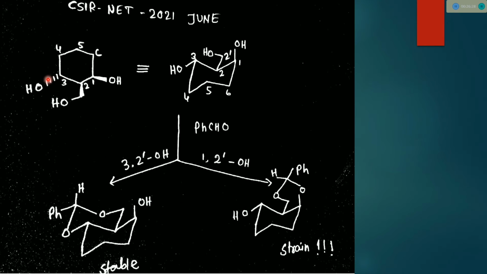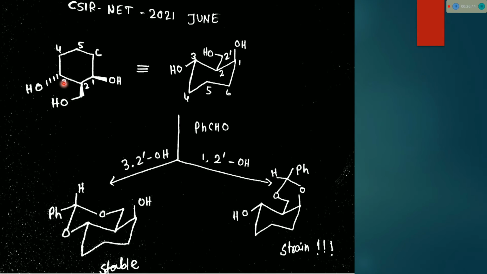If the diol is trans, meaning these are not completely trans, this bond is below, this bond is above, and this OH is in the plane, so these OHs are not completely cis, not completely trans.